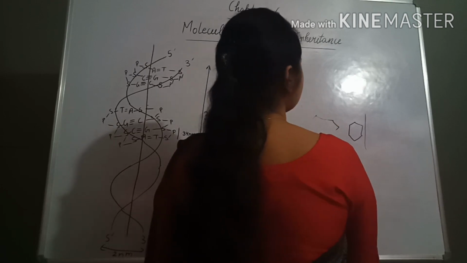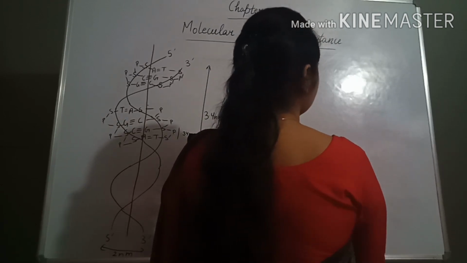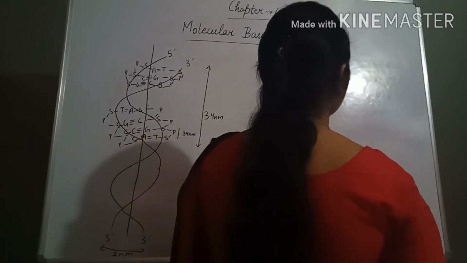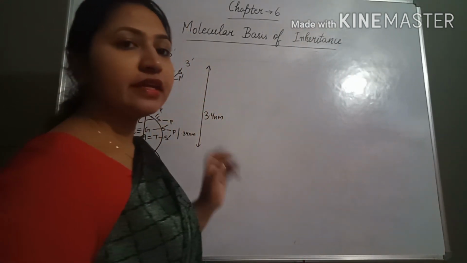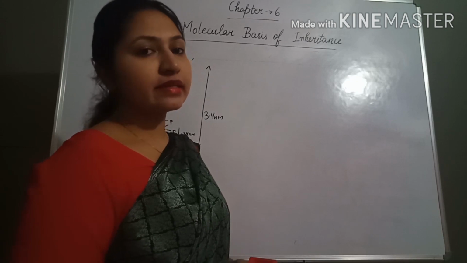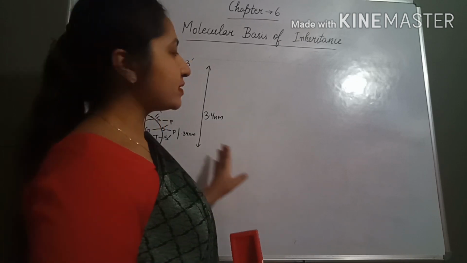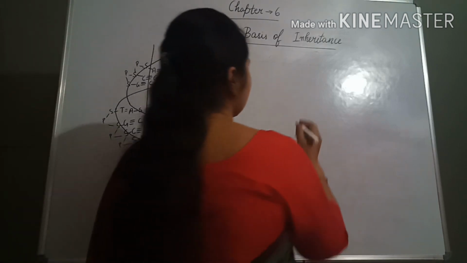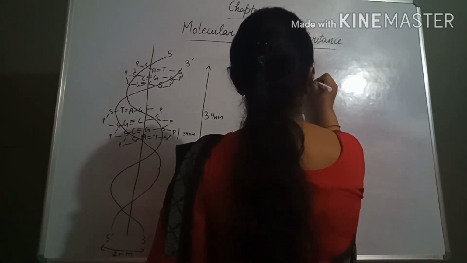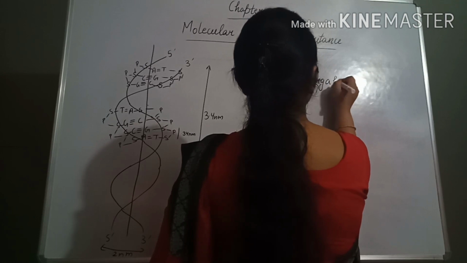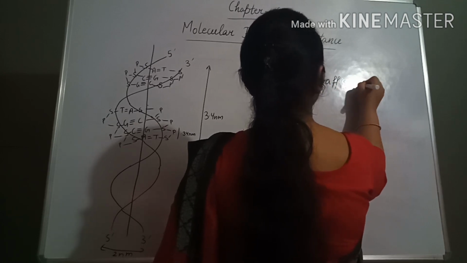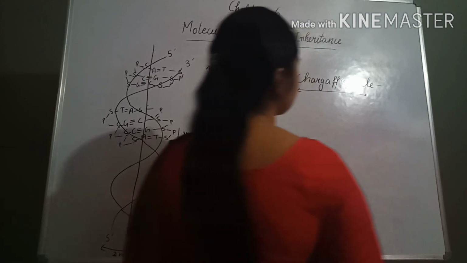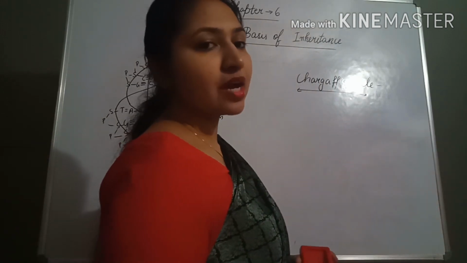Now next we will discuss Chargaff's rule. And this model of DNA is also known as the Watson and Crick model, because Watson and Crick proposed the DNA model. Yes, Chargaff's rule. Now what is Chargaff's rule?